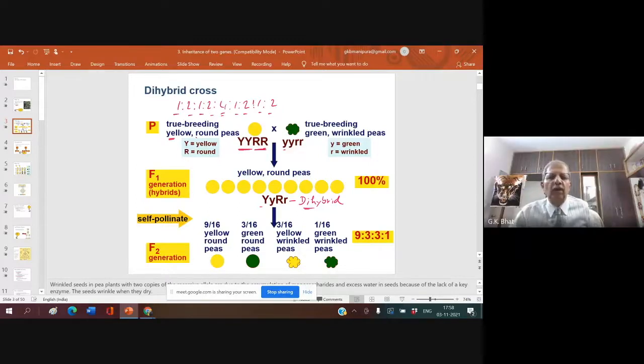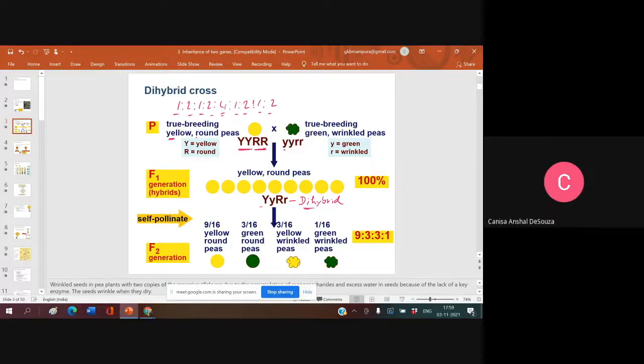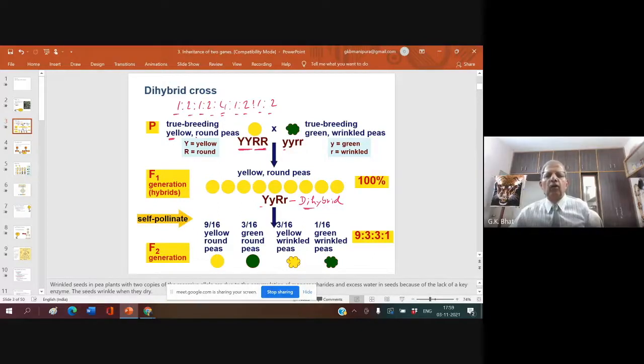Who answered this question? Who said the ratio? Kanisa, I wanted to ask one question to you. Can you tell me which one is 2, which one is 1 and which one is 4 genotypically? Don't look at the textbook.